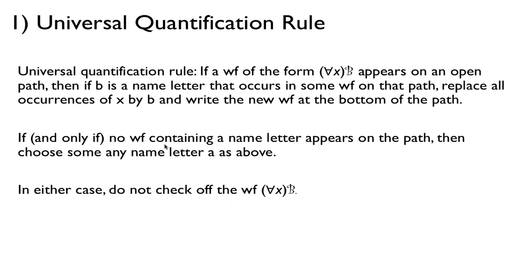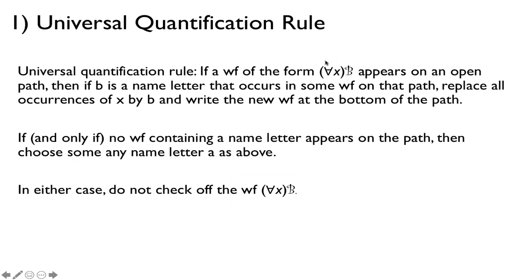And in either case, we don't check off this well-formed formula. Remember that from propositional logic, whenever we replace a well-formed formula with another one using the tree branching, we cross off or check off the previous well-formed formula. In this rule, we will not check it off, because this well-formed formula is true for all x.